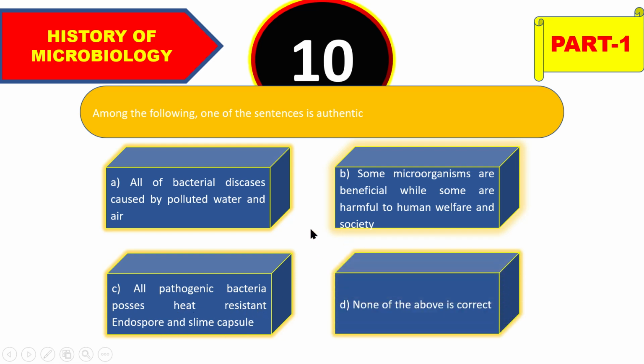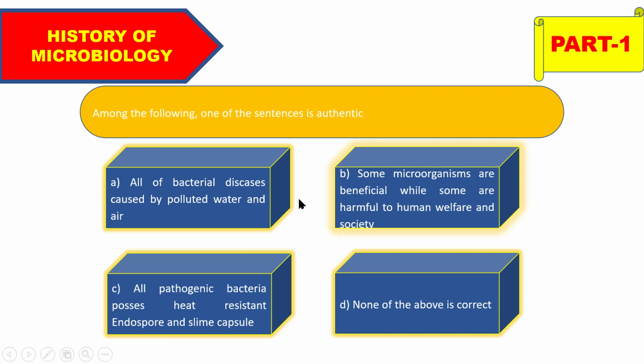And the last one is none of the above is correct. So the right answer will be option B. So the authentic option is some microorganisms are beneficial while some are harmful to human welfare and society.